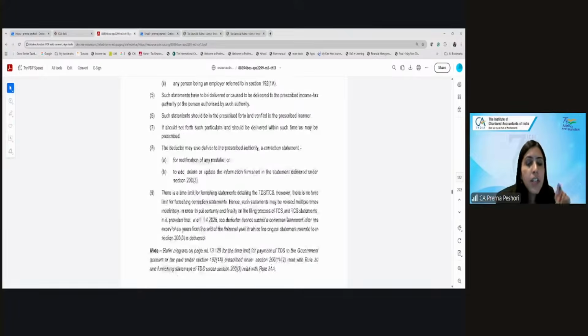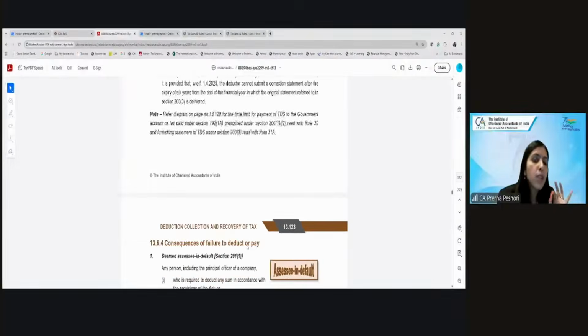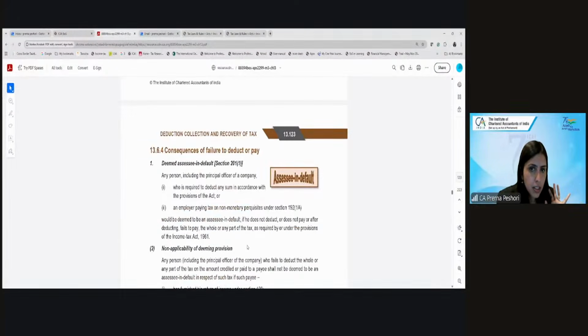So now they have given a time limit with effect from 1/4/2025 that a deductor can submit the correction statement only up to 6 years from the end of the financial year in which the original return is filed. So the correction statement can be filed only within the period of 6 years. Fine.